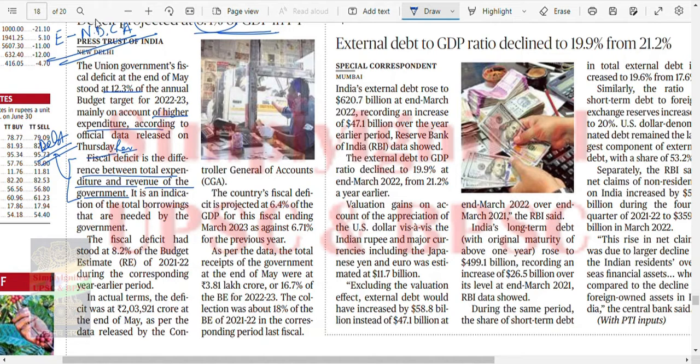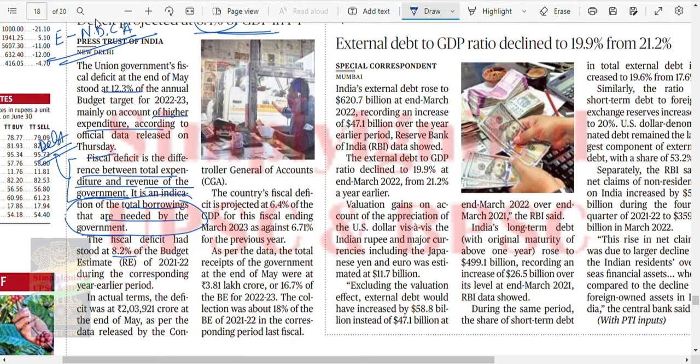It indicated that total borrowing needed by the government. Now, this is correct, it is the debt of the government, but the earlier one is wrong. The difference between total expenditure and revenue of the government is known as what? Expenditure minus revenue, it is the budget deficit. So budget deficit it is talking about.